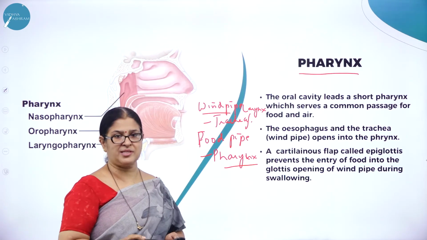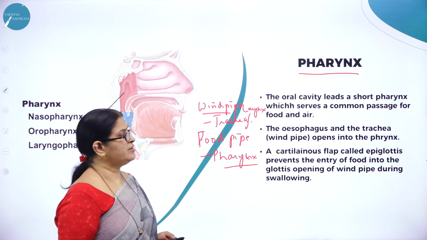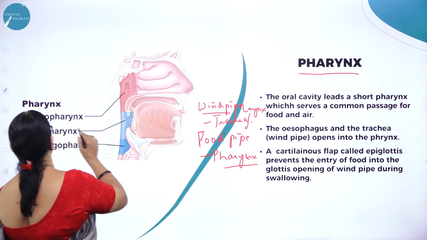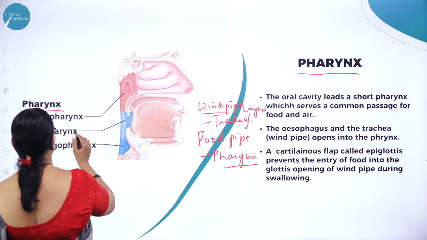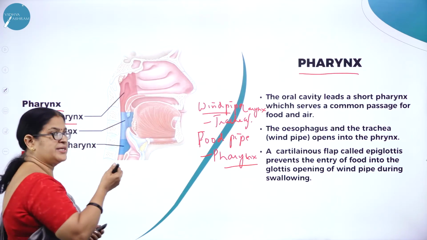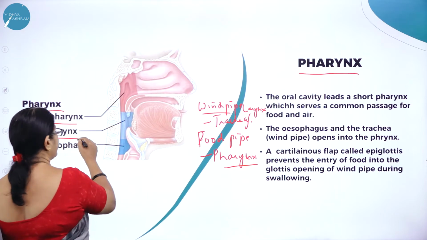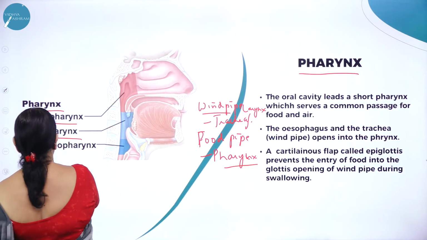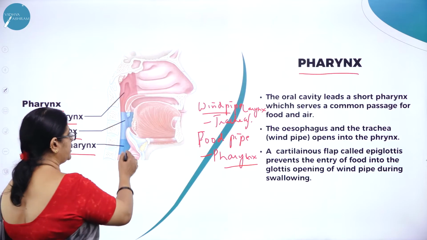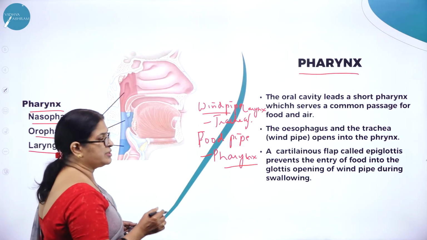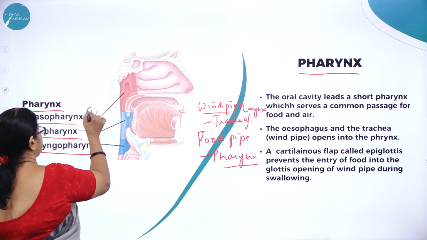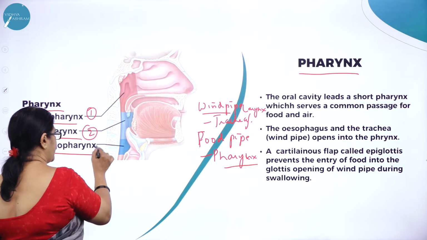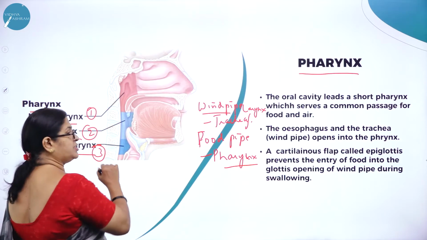So in this particular slide, let us study the pharynx. Here you can see a beautiful picture of the pharynx. The pharynx is divided into three parts. One is called the nasopharynx, which is found near the nose. The oropharynx is found in the buccal cavity. Then the laryngopharynx is found near the larynx. So what are the three parts? Nasopharynx, oropharynx, and laryngopharynx, based on the position.